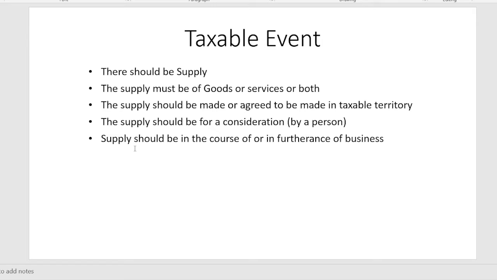So five conditions are there. There should be a supply. That supply should be of goods or services or both. Then the supply should be made within a taxable territory and it should be for a valuable consideration, and that supply should take place in the course of or in furtherance of business. So if you are consuming that commodity for your personal use, then that will not come under the taxable event. So if these five conditions are satisfied, then GST will be levied.